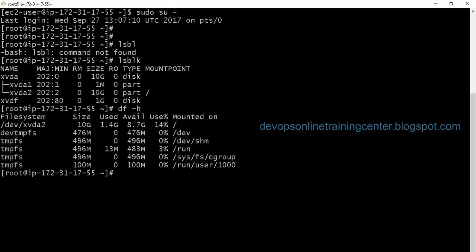Yeah. Santosh, that root file system is not part of a volume group. We cannot extend, right? We can extend the root file system. It's not a volume. We'll see tomorrow how to extend the volume group. See, we attached the disk, but it's not yet in use. It's just attached, but we need to create the partitions on it. We need to create the file system on it to show up here.